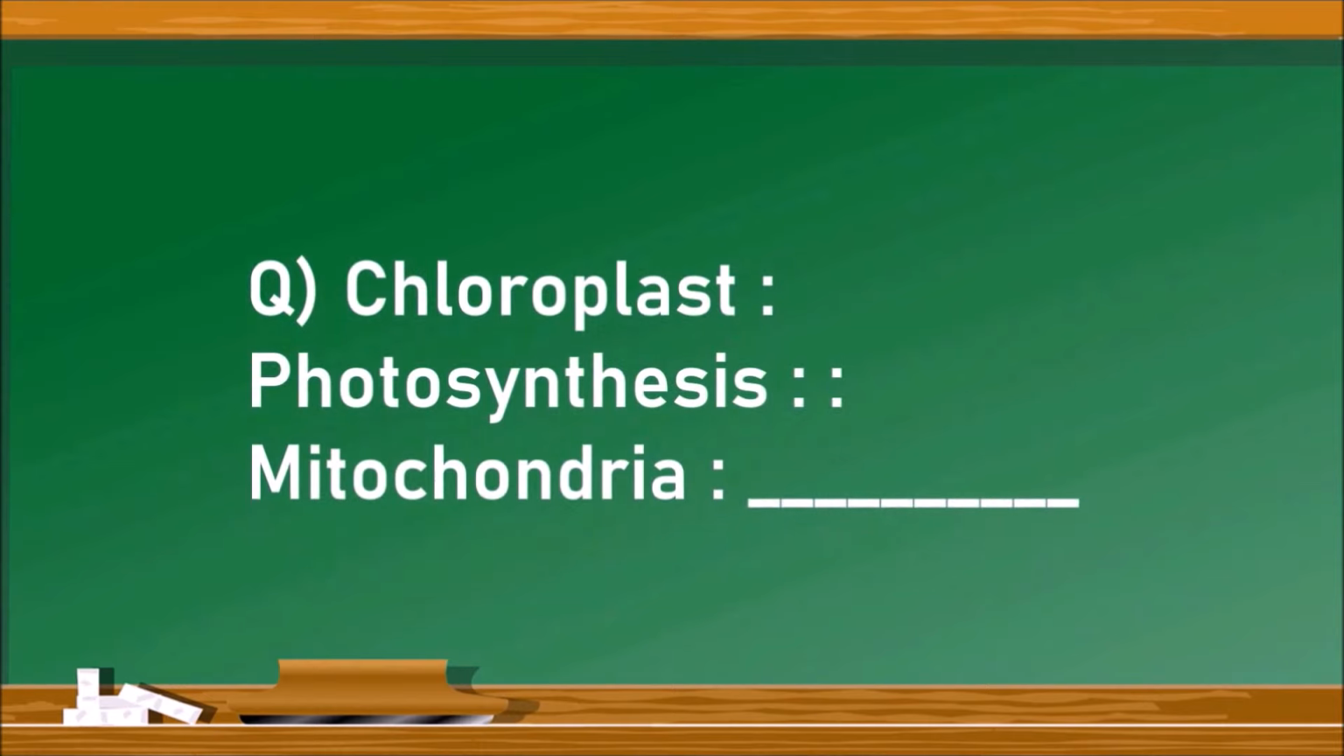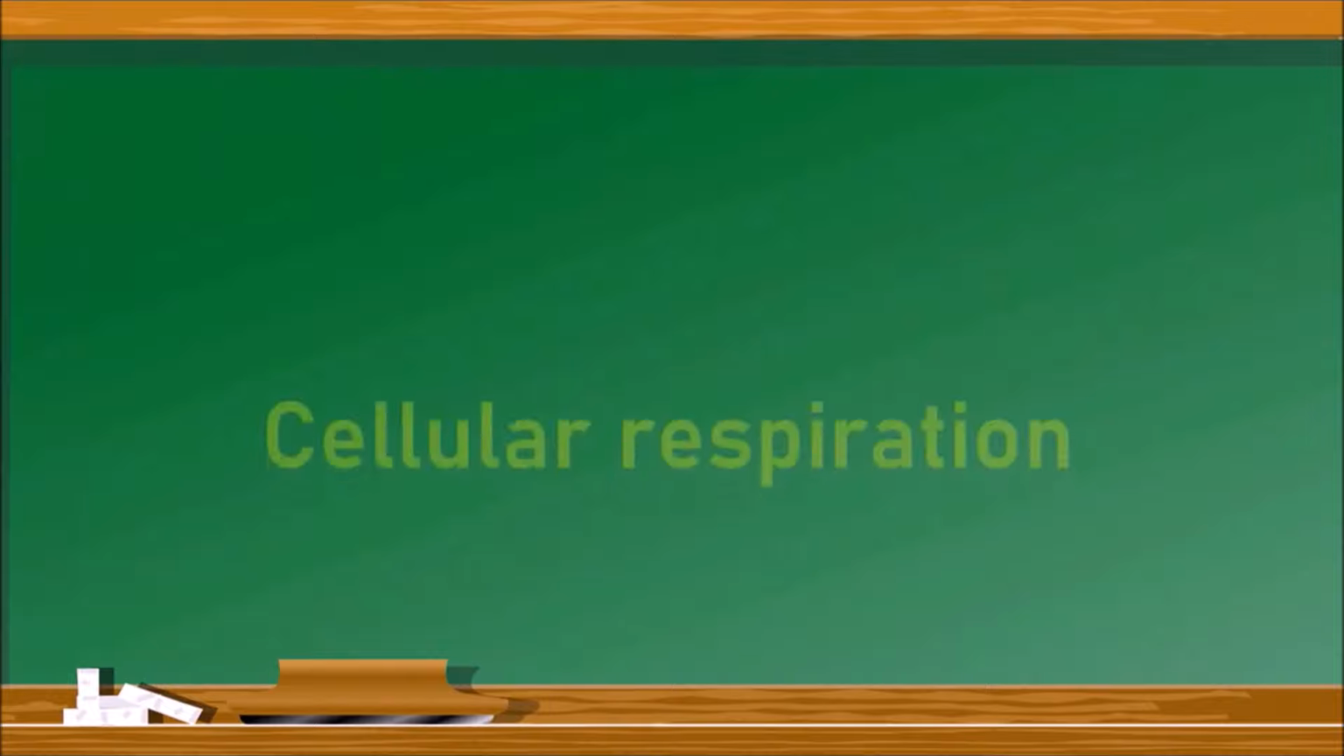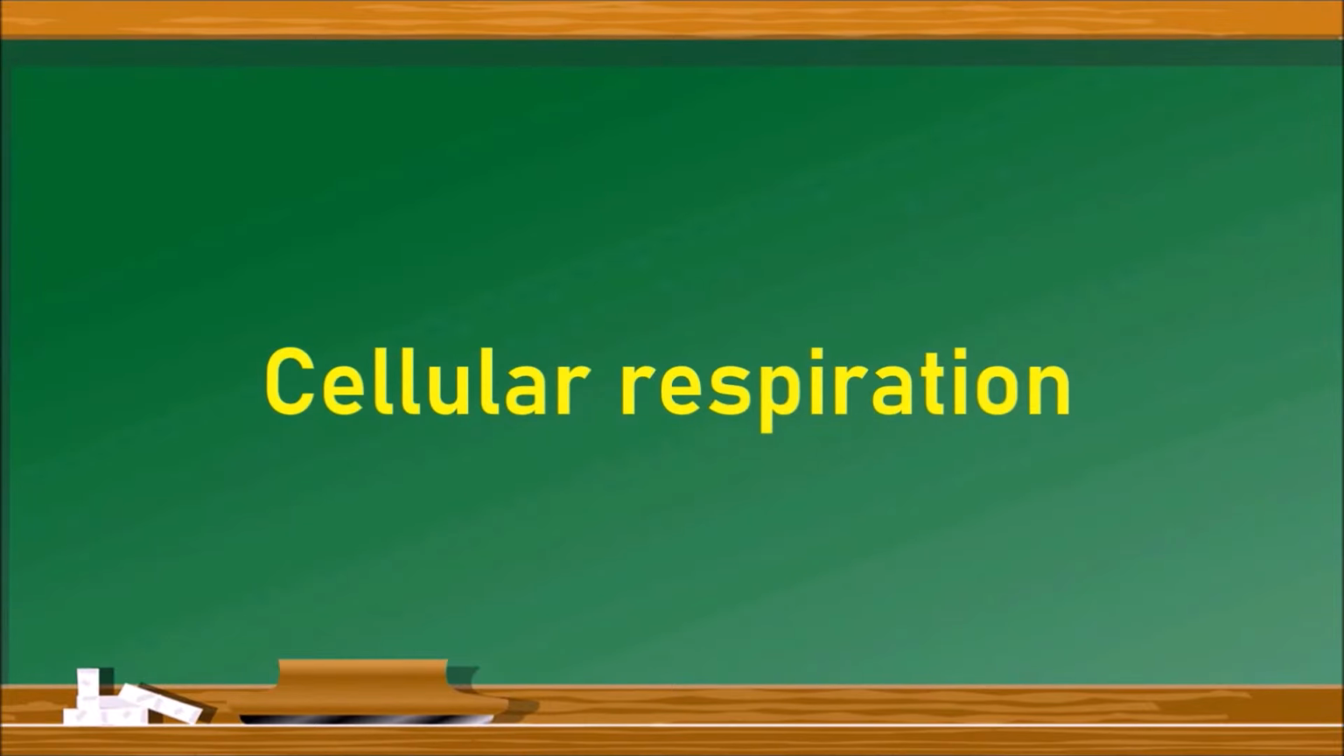Now let us see the next question. Chloroplast is to photosynthesis, so as to mitochondria is to. So what is the function of chloroplast? Photosynthesis. Then what is the function of mitochondria? It is the cellular respiration, which releases energy from the food and stores it. Let us see the next one.